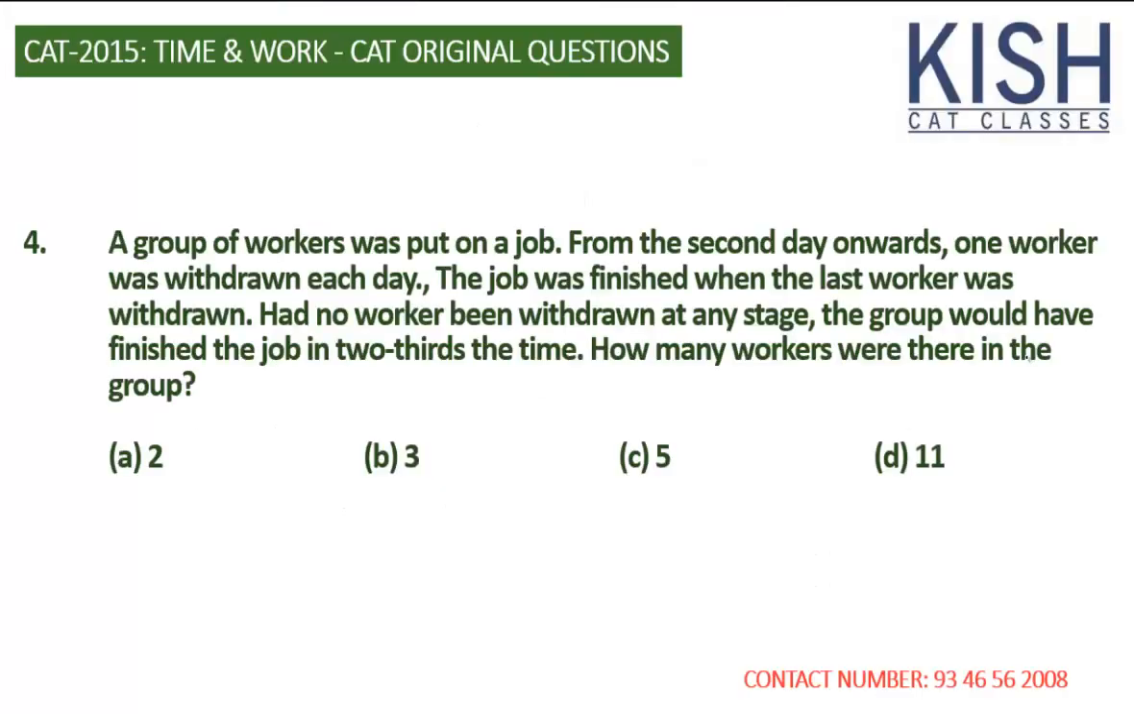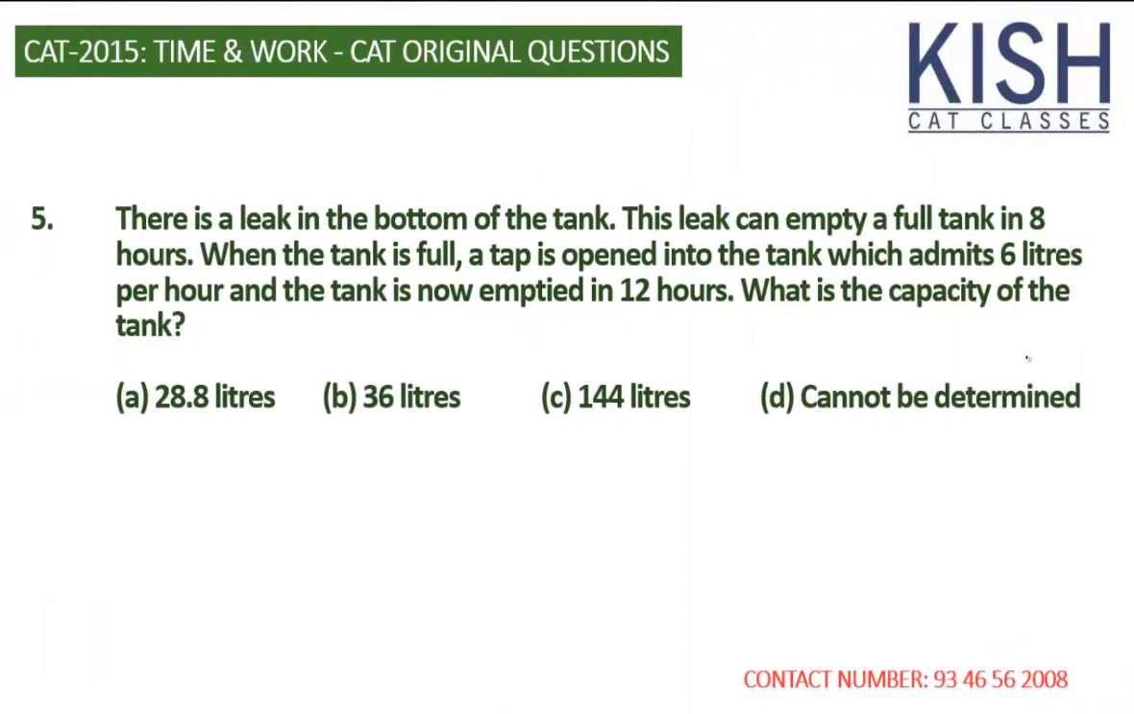Let's solve question number 5. There's a leak in the bottom of the tank. This leak can empty a full tank in 8 hours. When the tank is full, a tap is opened into the tank which admits 6 liters per hour, and the tank is now emptied in 12 hours. What is the capacity of the tank? Look, we can solve this question in two different ways. One, we can use percentages, and the other one is a simple product consistency method.